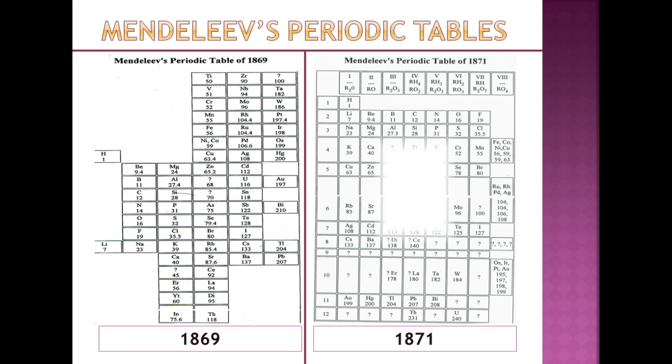So in 1871, you can see here that he's revised his periodic table. So you can tell he did this for a long time. And see, now we have hydrogen here, and he's moved lithium down. So he's rotated his periodic table. You've got lithium, beryllium, boron, carbon, nitrogen, oxygen, fluorine. Okay, and you can see here these are the groups or the families that he's starting to develop. And once again, now you can see he's got a lot more question marks in here. Okay, and so he was saying, I can tell you what the properties of a lot of these elements are going to be once we discover them. And so this is what really put his name on the map.